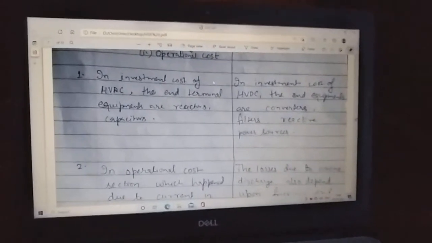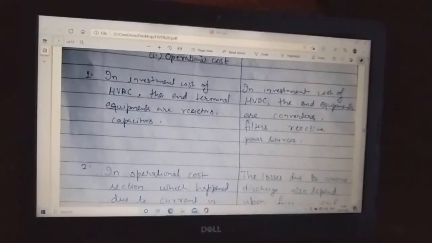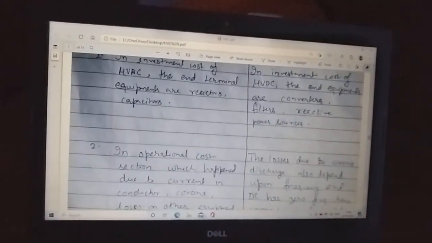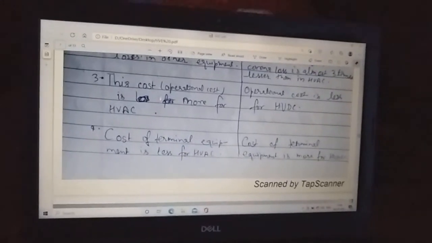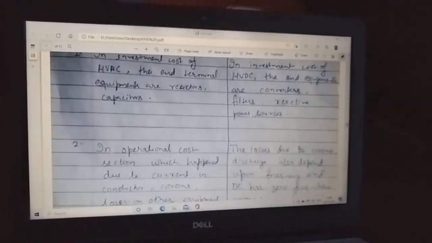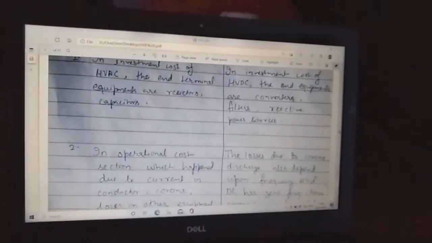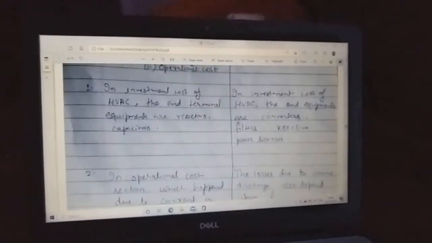And when we come to the investment cost for HVDC, its terminal equipments are converters, filters, reactive power sources, etc. It means we are adding more equipment on the HVDC side, which means the investment cost for HVDC will be more than the HVAC side.